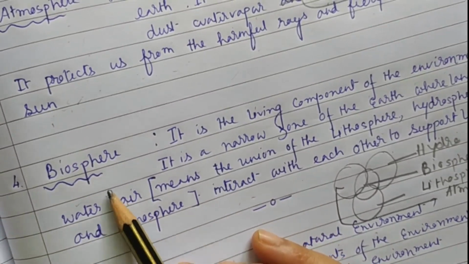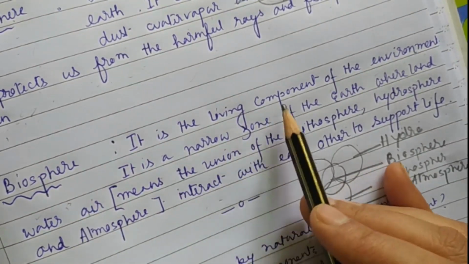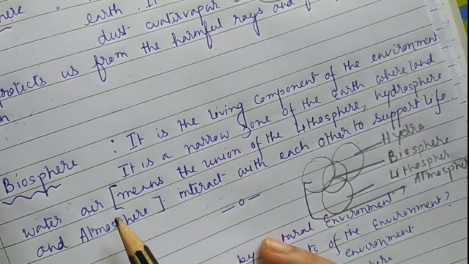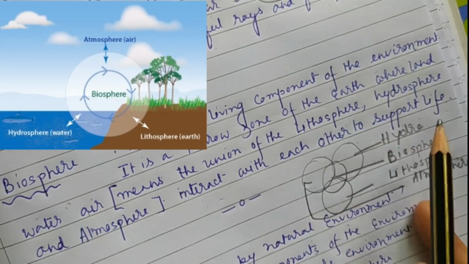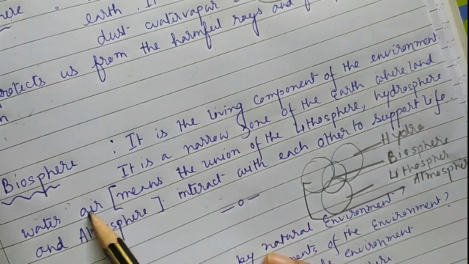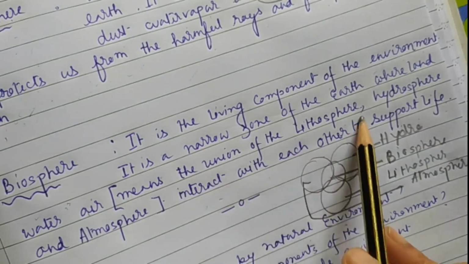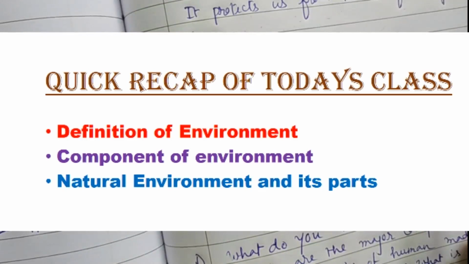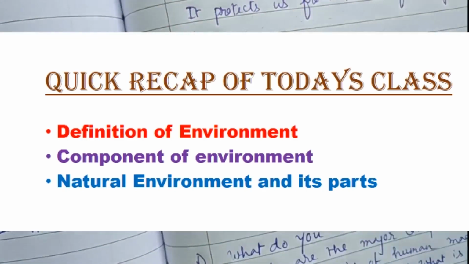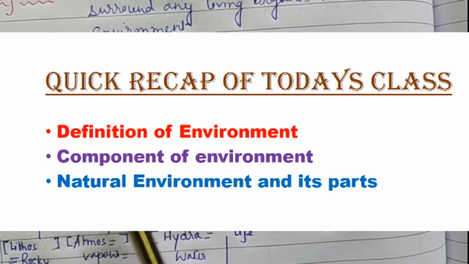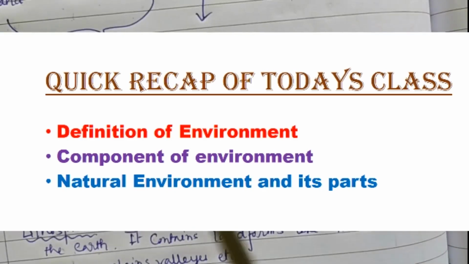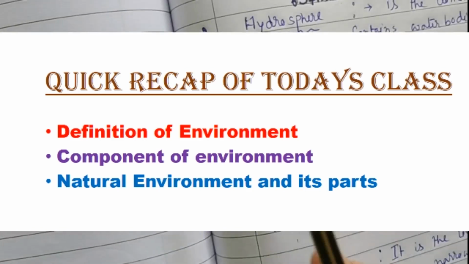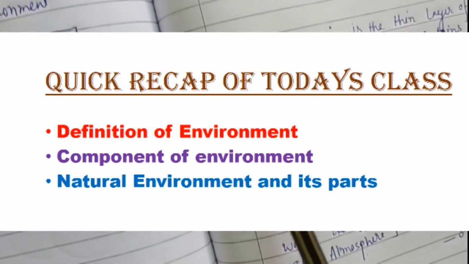Next one, the most important component, biosphere. It is a living component of the environment. It is a narrow zone of the earth where land, water and air interact with each other to support life. So the land, water, air means the union of lithosphere, hydrosphere and atmosphere. Okay students, so just now we covered the definition of environment, the components of environment, the parts of natural environment: lithosphere, hydrosphere, atmosphere and biosphere.